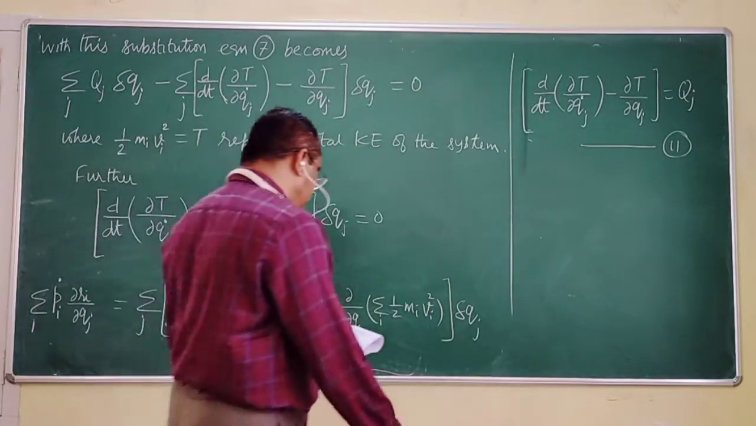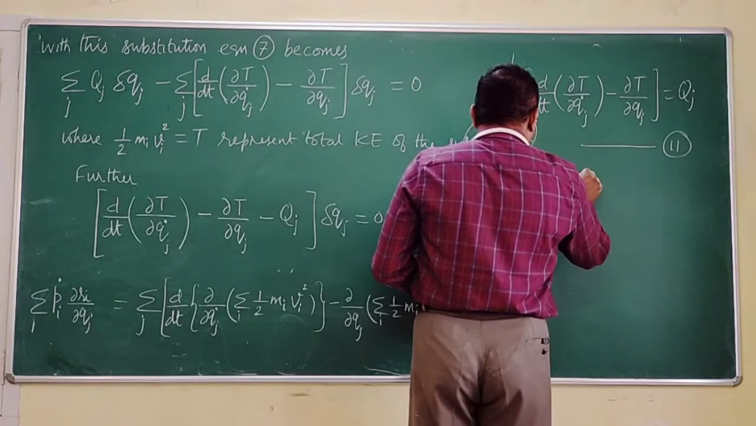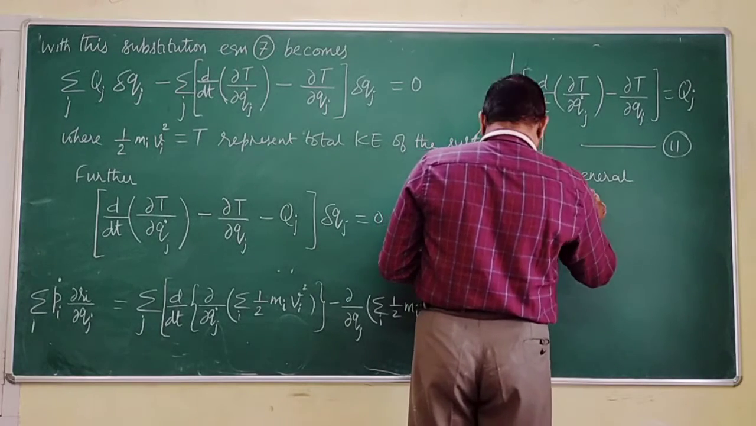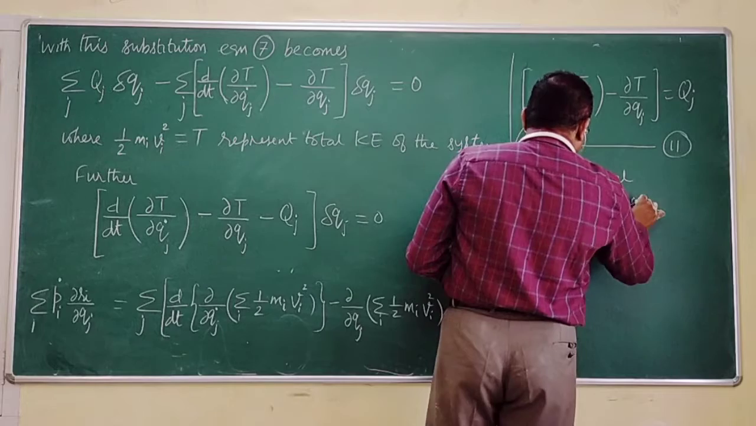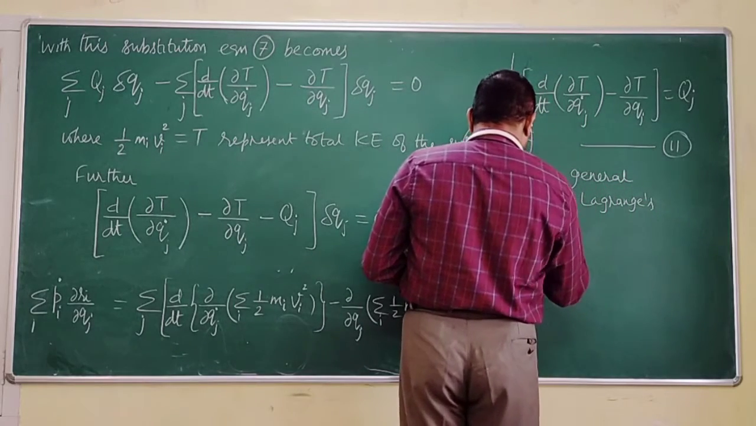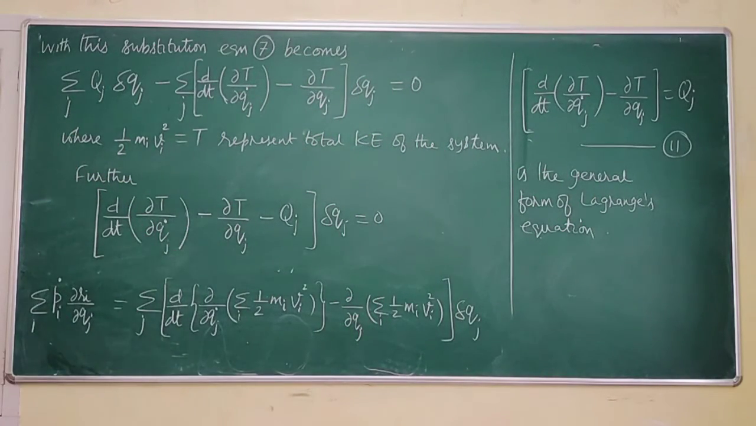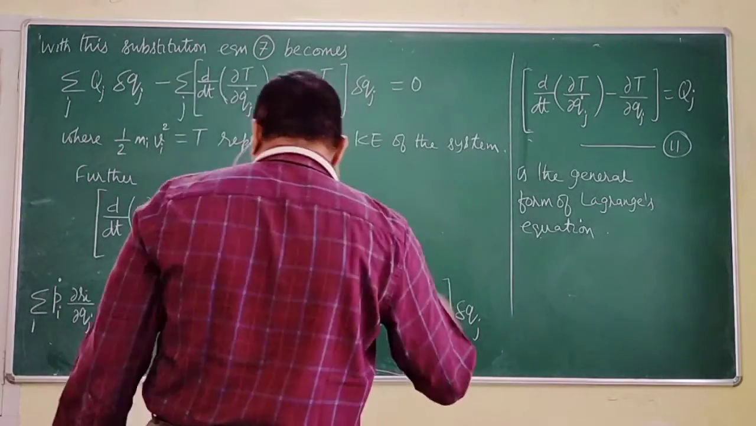And what does it give? It is the general form of Lagrange's equation: d by dt of dou T by dou q dot j minus dou T by dou qj is equal to Qj. Now we need to apply this, or modify this, for a conservative system.